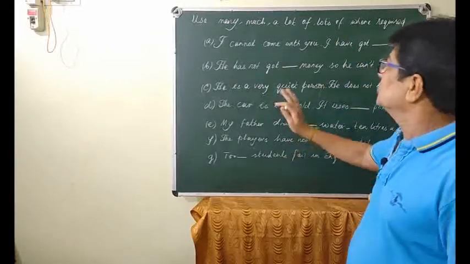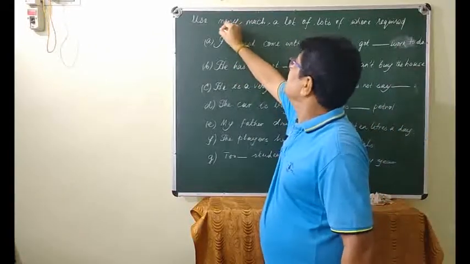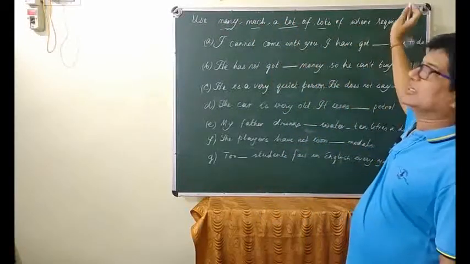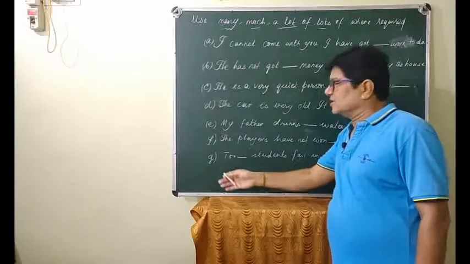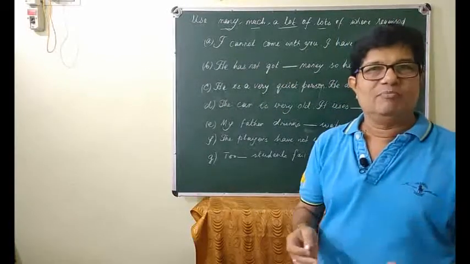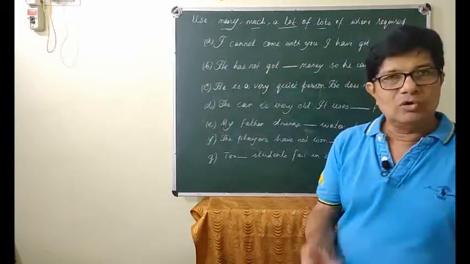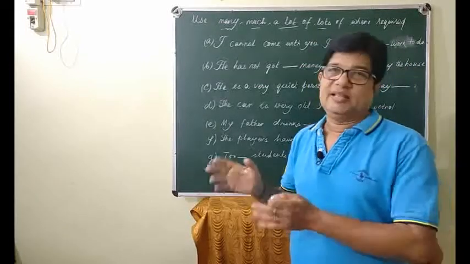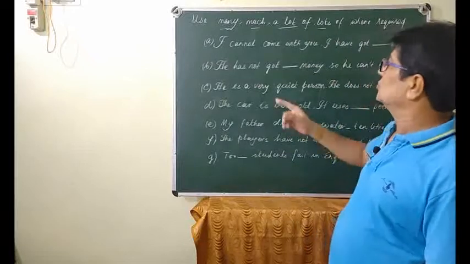The question is: use many, much, a lot of, lots of, wherever it is required. We have taken six very important questions, and I will also address the doubts and confusions in them. So let us first go to the first one.